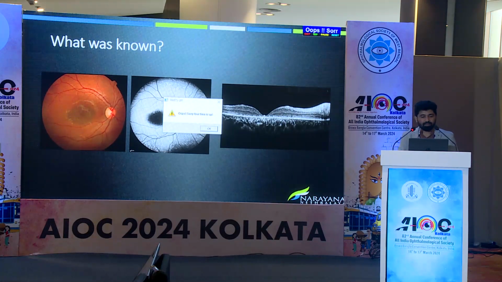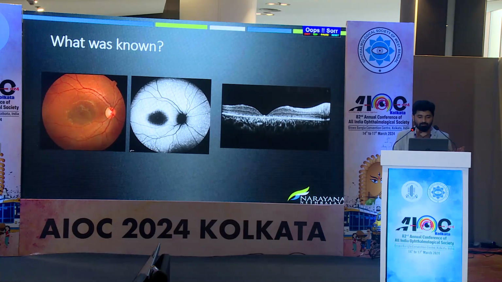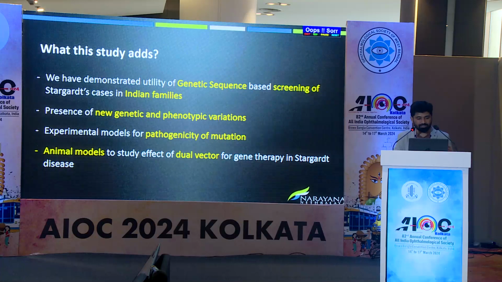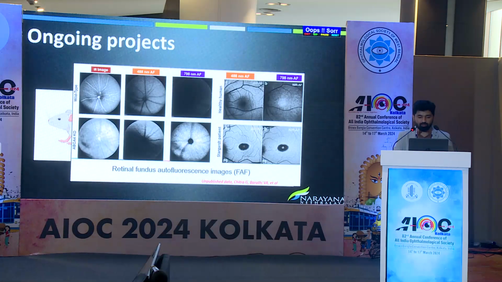Yeah. So what was known is this is how a Stargardt disease looked like with atrophic macula and the typical flecks and outer retinal loss and the OCT. What our study adds is we demonstrated genetic sequencing and screening of Stargardts in Indian families, presence of new genetic and phenotypic variations, and experimental models for pathogenicity of mutation, and animal models to study the dual vector for gene therapy of Stargardt disease. These are our ongoing projects.